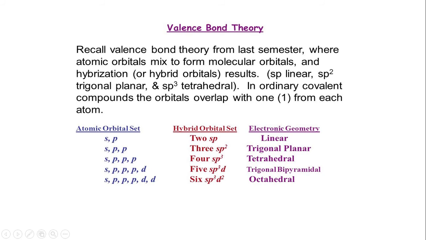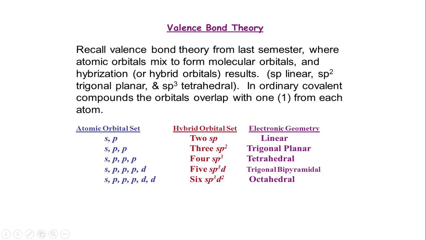Suppose, for example, you consider s and p, this is the atomic orbital set. When these two hybridize, they form 2 sp hybrid orbitals, and the molecular structure will be linear in shape.